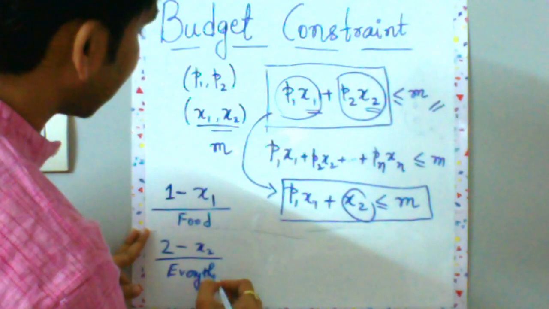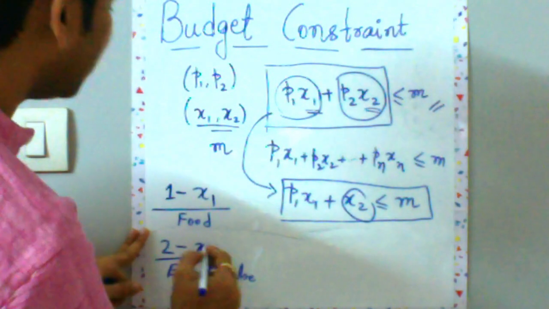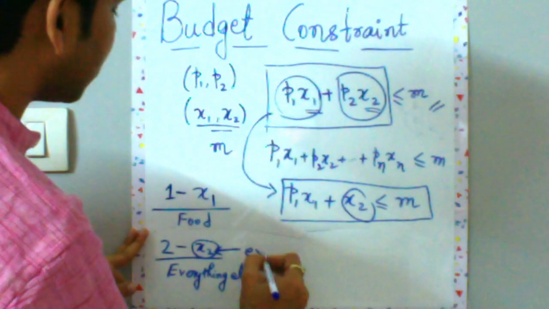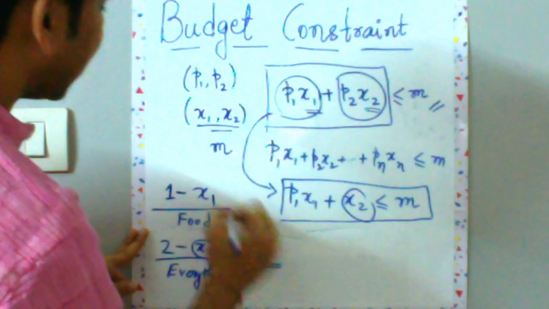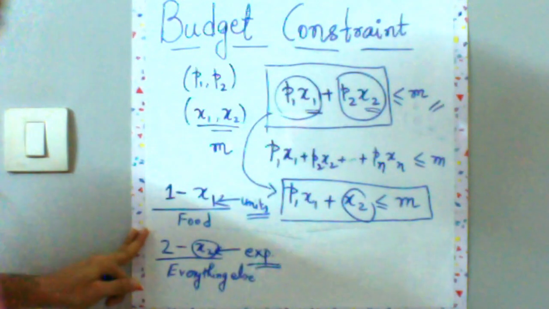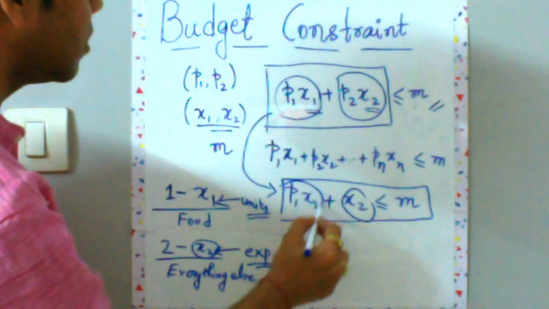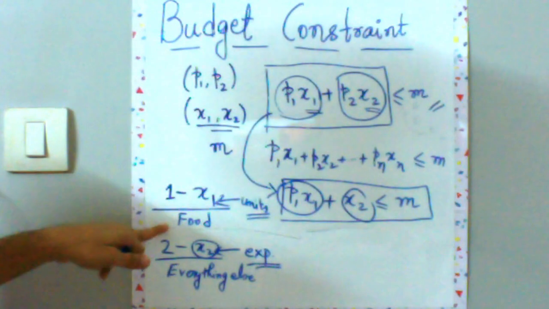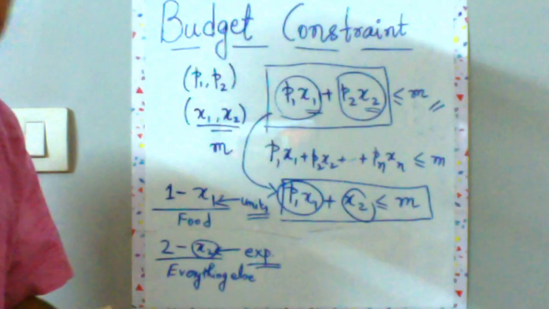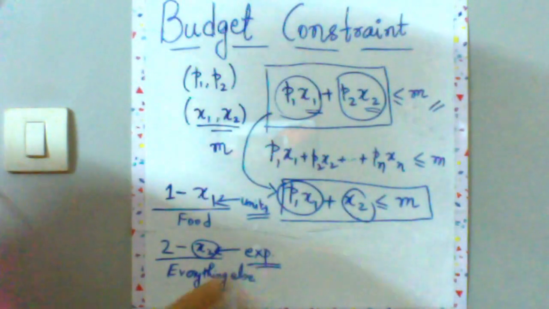Now you may ask that the price of everything else will change, but I am not looking at the units. This is my expenditure on everything else, and this is my units of consumption. So units times price of 1 gives you the expenditure on your food or pizza. But for your good 2, I'm not considering the price. I'm assuming price equal to 1 and taking x2 as the direct expenditure.